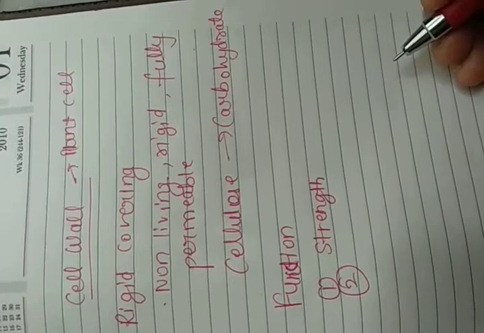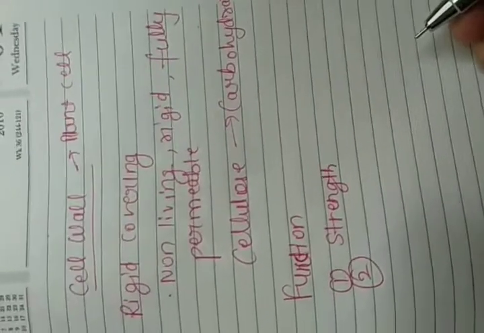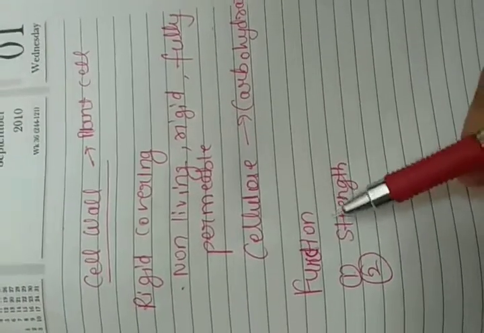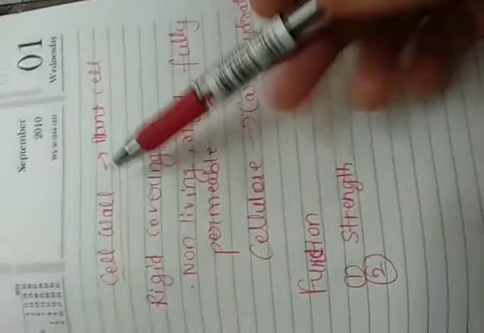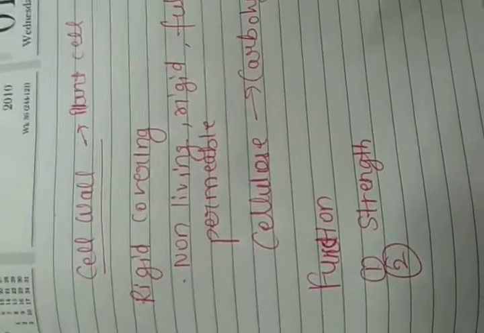Similarly, if the temperature is cold or hot, or it is a heavy rainfall, we can protect ourselves, but the plant cannot. Plants need support. So this cell wall provides structural strength to the plant. The plant has an additional cell wall to provide additional strength, okay. It also prevents bursting of the cell in hypotonic solution.